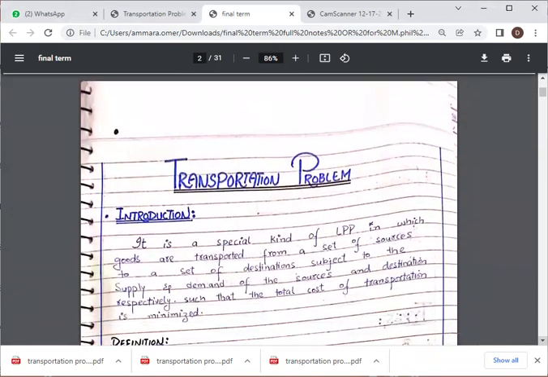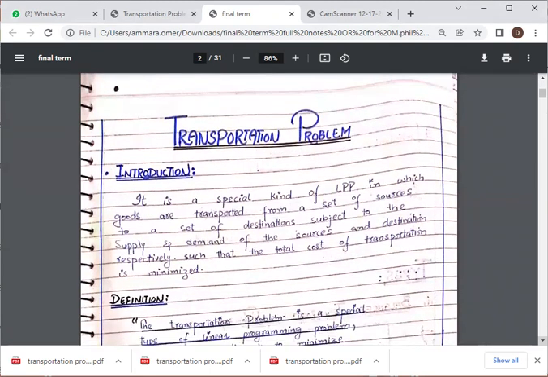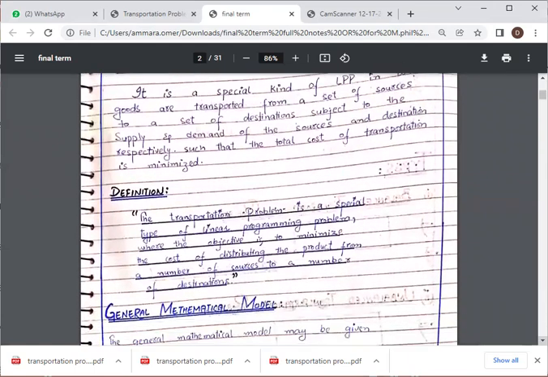So the transportation method, its introduction or definition, is that it is a special kind of linear programming problem in which goods are transported from a set of sources to a set of destinations, subject to the supply and demand of the sources and destinations respectively, such that the total cost of transportation is minimized. Its proper definition is: the transportation problem is a special type of linear programming problem where the objective is to minimize the cost of distributing the product from a number of sources to a number of destinations.